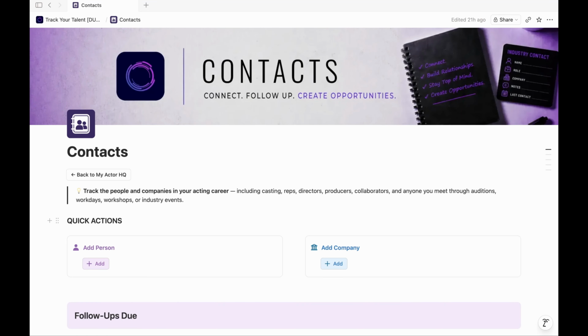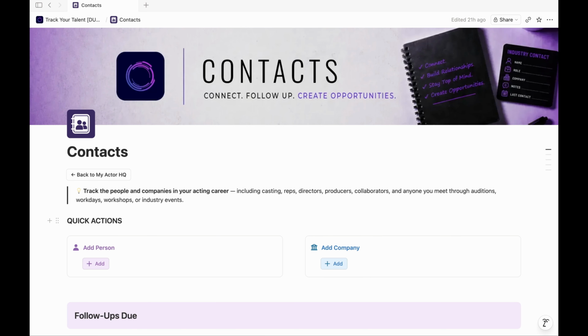And then we come to the contacts page. Now, this career is really all about who you know. You hear that all the time. And this template now allows you to keep track of all the industry contacts that you meet, keeping an ongoing history with every single one of them, setting reminders so that you never lose touch with any of these relationships. You can keep building on them.